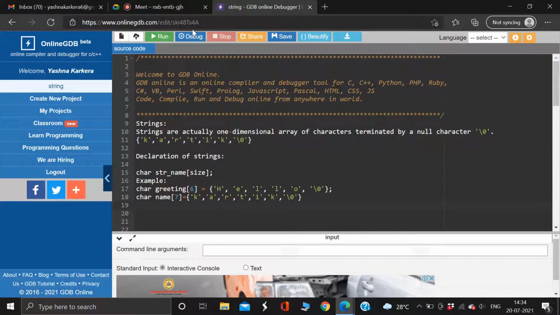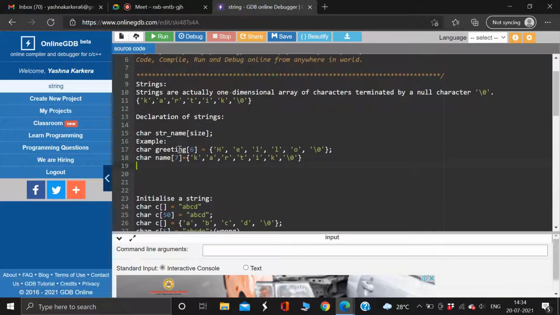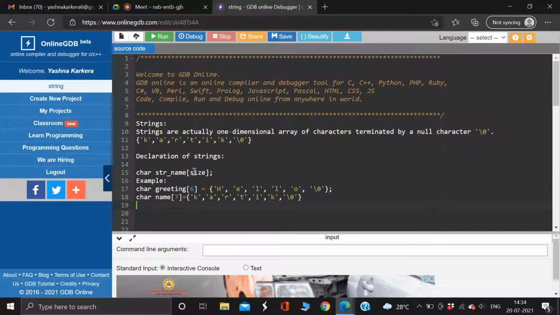0, read as 1, yes. So how many indexes will be there? 0 to? 6. Absolutely correct. 0 to 6. It is always 0 to n minus 1. So there are 7. The size of the array is 7. So 7 minus 1, that is 6. That is why 0 to 6.